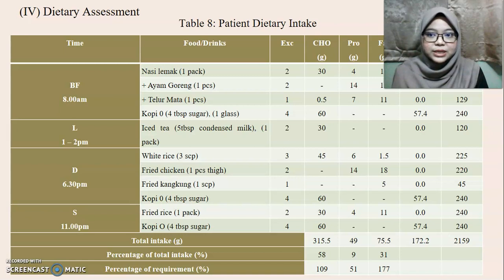For the dietary assessment, overall caloric intake for Mr. I was around 2,159, and we can see that Mr. I's sugar intake was quite high, around 172.2 grams, and his fat intake was also quite high, around 75.5 grams per day.